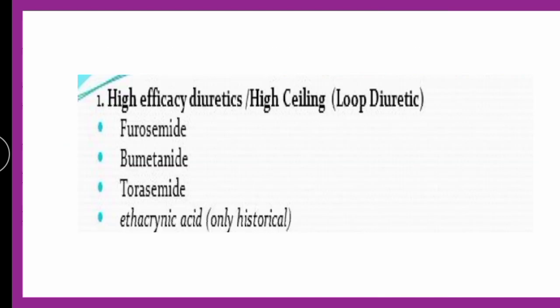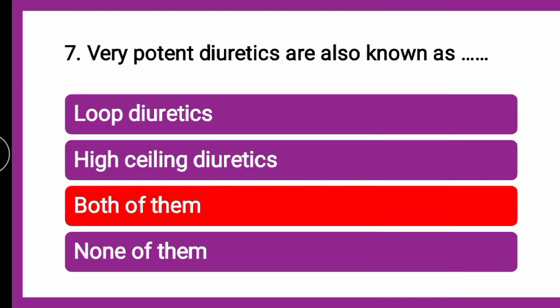The high efficacy diuretics, which are also known as high ceiling diuretics or loop diuretics, include furosemide, torsemide, and ethacrenic acid, which is historical. All these are the loop diuretics. So the correct answer is, it is both of them. Now you can check your answers. Very potent diuretics are also known as loop diuretics or high ceiling diuretics.